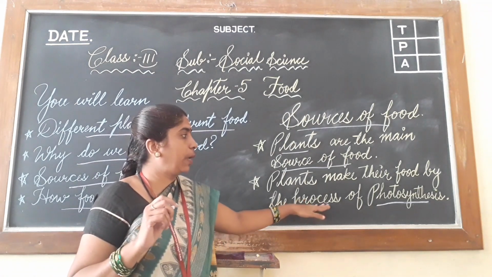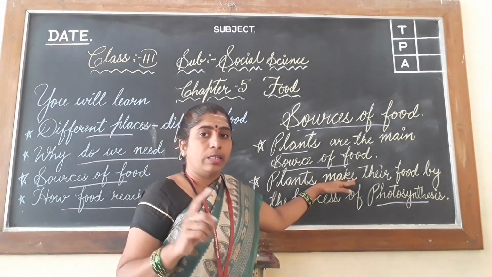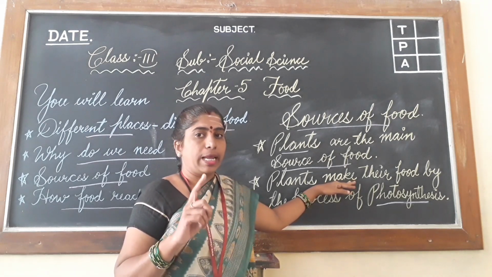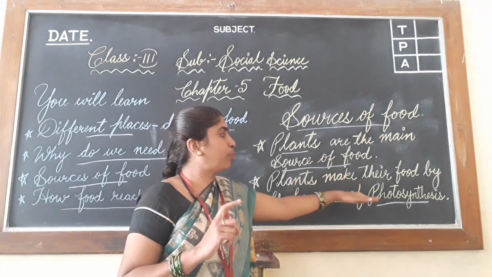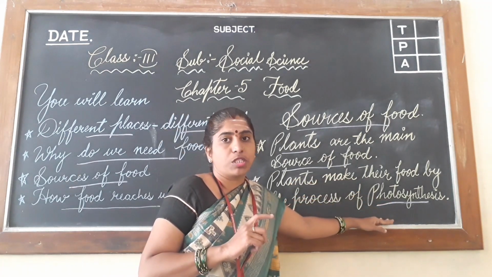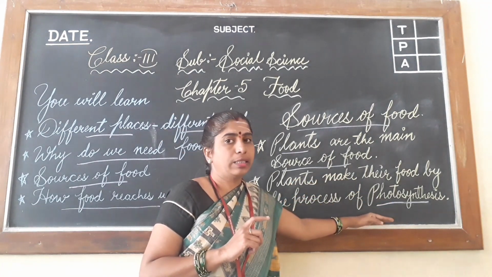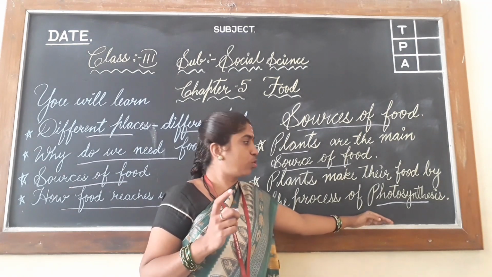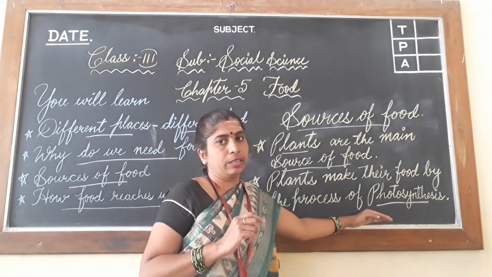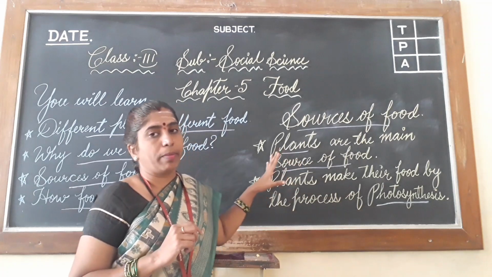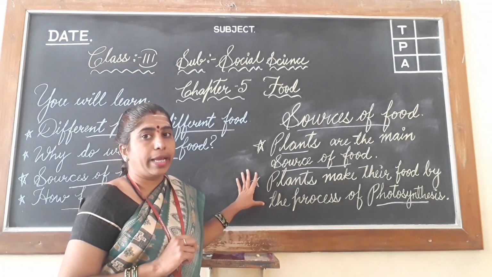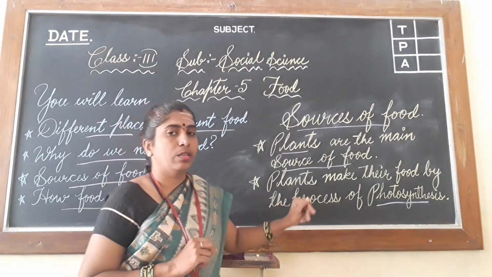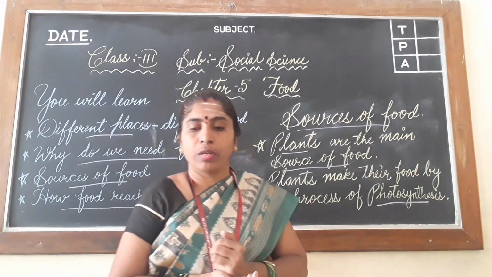Using this, they prepare their food. So this sunlight, water and carbon dioxide, which these plants use, that process is called photosynthesis. This you learn in science, isn't it? Almost all of you have learned this. This process where the plants use sunlight, water and carbon dioxide to make their food is called photosynthesis, children.